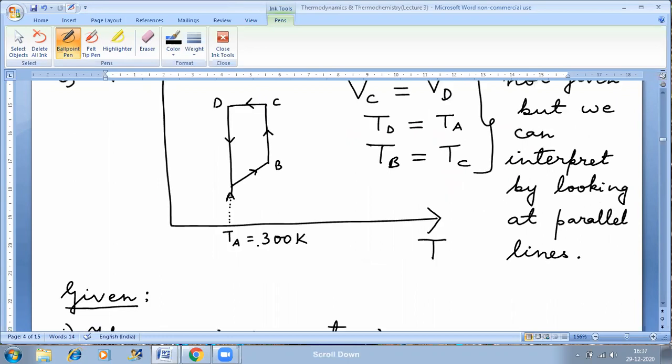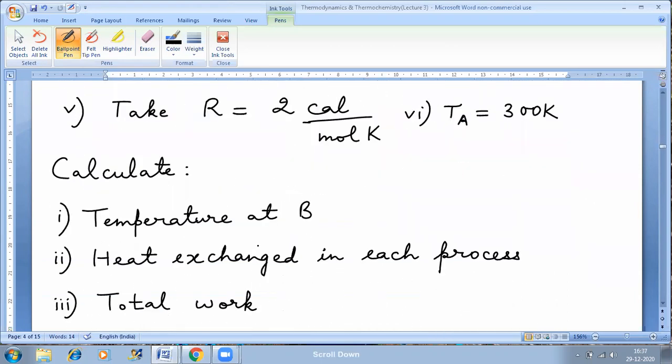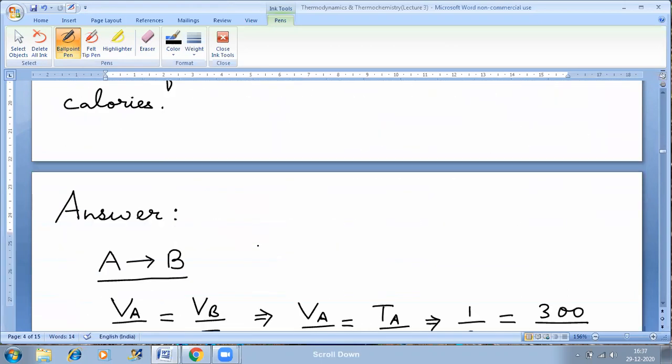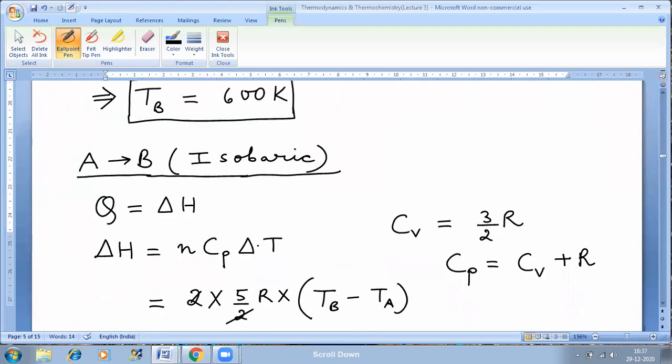A to B is isobaric. If A to B is isobaric, then if you go through the notes and the formula given in the last lecture, you will realize this thing. That is, Q is equal to delta H. Q is equal to delta H for an isobaric process.